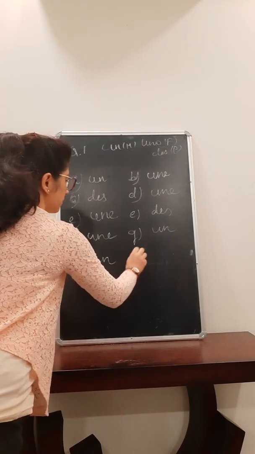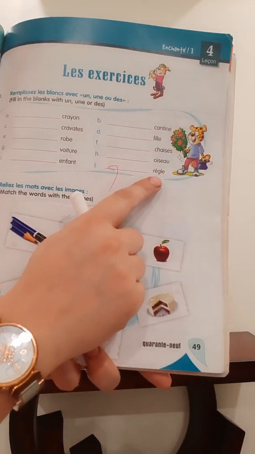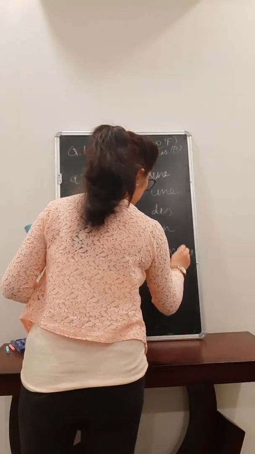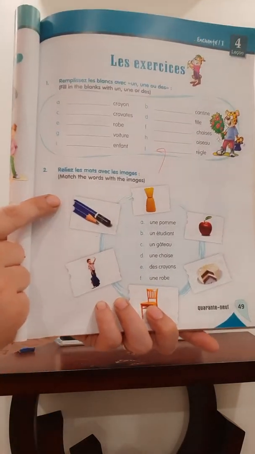Then règle. Règle is feminine, so you are going to write une. I hope everything you have written is quite clear to you. So now come to the next question.